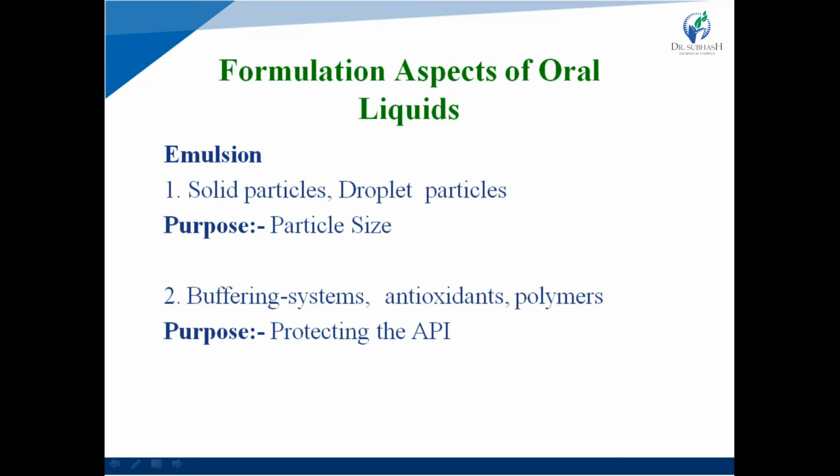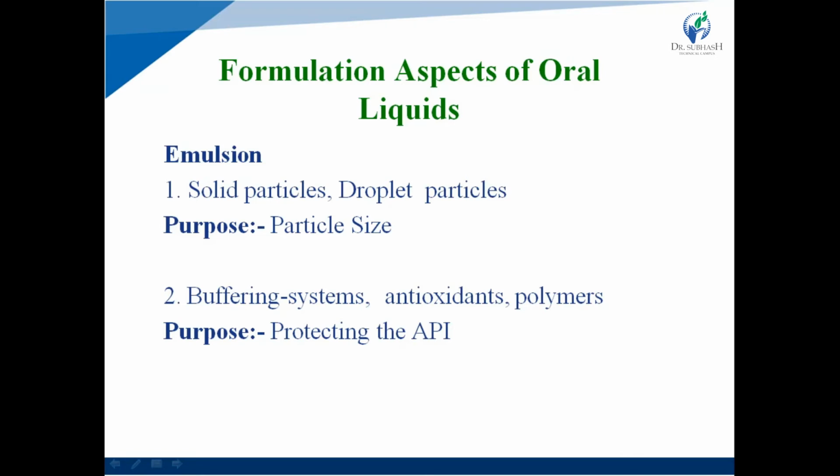Next one is formulation aspects of oral liquid. In formulation aspects of oral liquid, the second preparation is emulsion. First one is suspension and second one is emulsion. In emulsion, which parameters are affected during emulsion preparation?